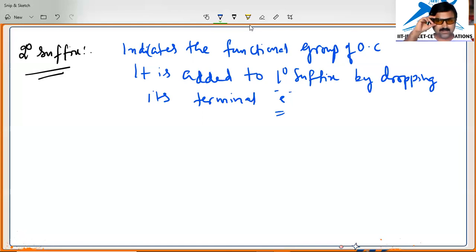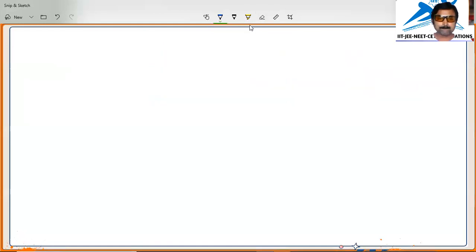Okay, let us discuss the next important terminology, that is prefix. What do you mean by prefix? Prefix is a part of the name which appears before the word root. We have discussed the suffix earlier; the suffix comes after the word root.